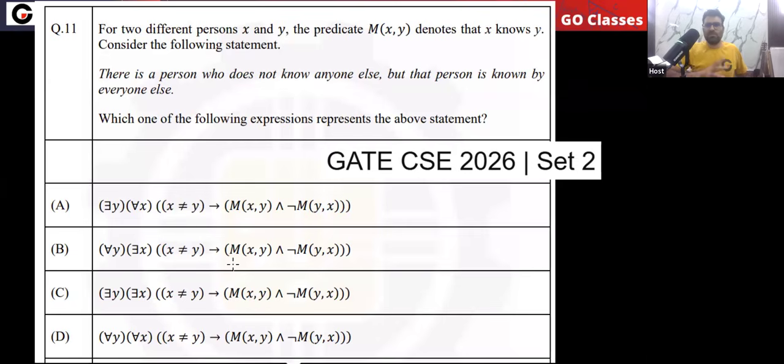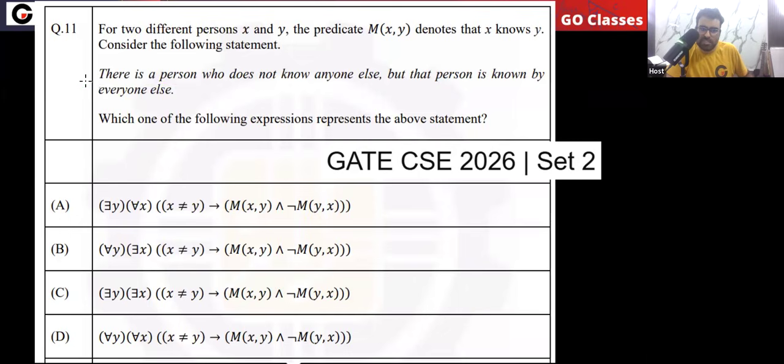For example, just one example: let's assume Virat Kohli. For a moment, assume that Virat Kohli does not know anyone else, but everyone knows Virat Kohli. Something like that. Now let's see which of the following expressions represents this statement. This is actually a simple question.